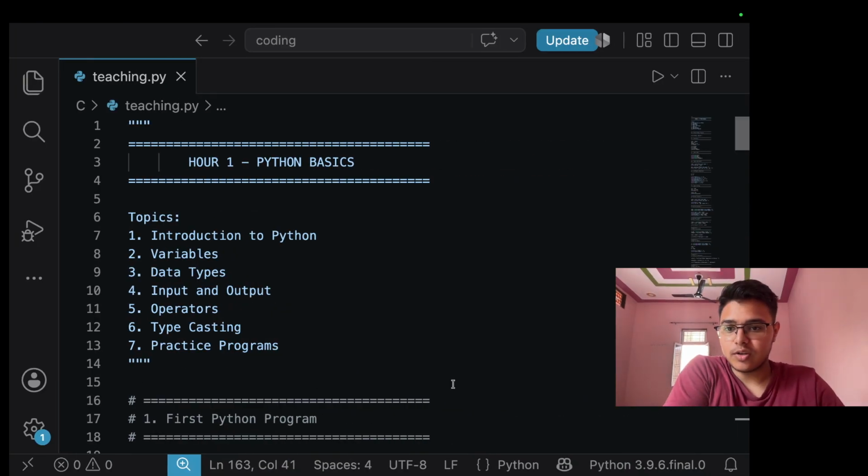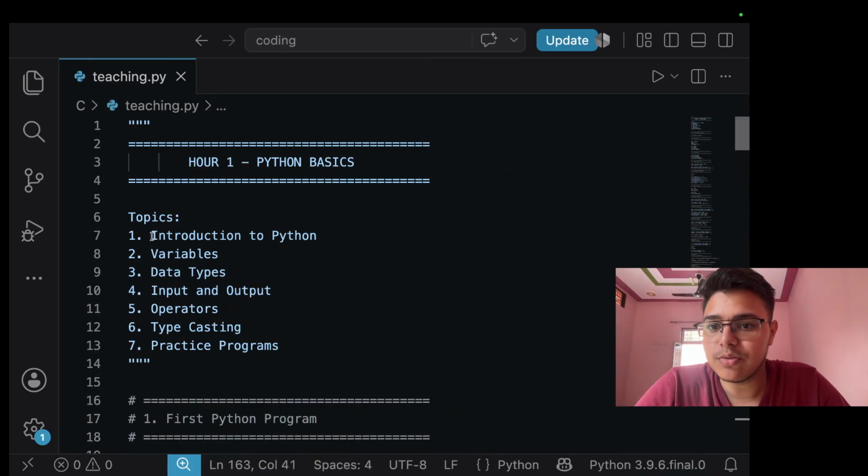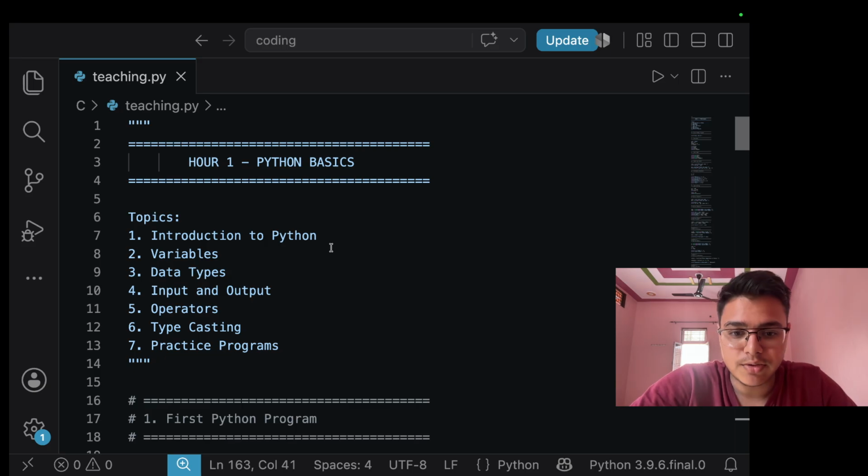So these are the topics which we are going to start today. First, the introduction of Python, which I am here to tell you. So why should we learn Python? Python is a high level, interpreted and easy language, as I told you. But why should we have to learn it? Because it is a simple and beginner friendly language.